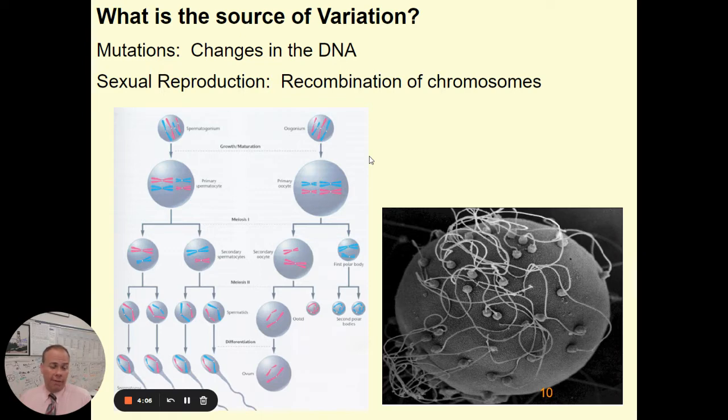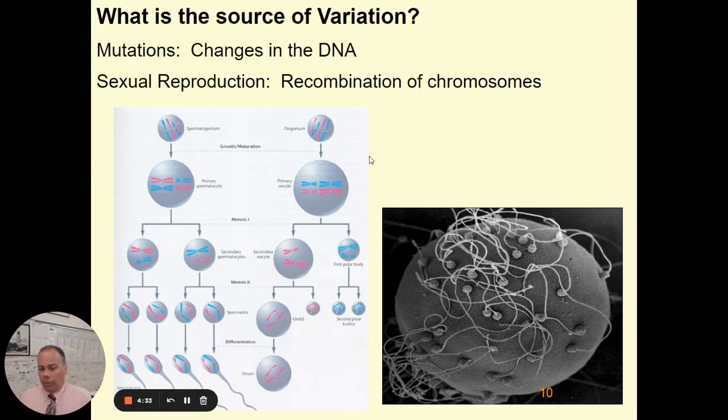Sometimes those changes might have a negative effect and cause harm to the organism. In those cases, typically those individuals die out. But sometimes those mutations can lead to a helpful adaptation. And if that adaptation is helpful, the individuals that are born with it will survive better, reproduce more, and then that trait is more likely to become more common in the population.